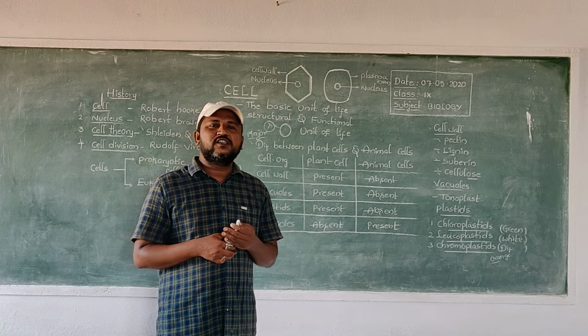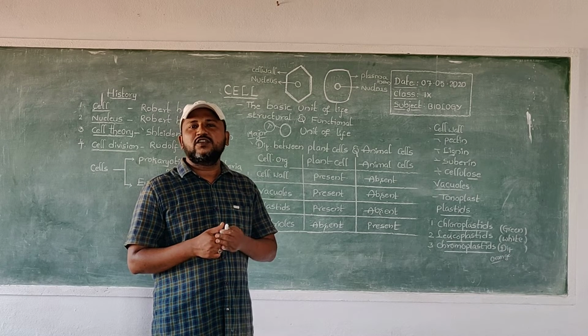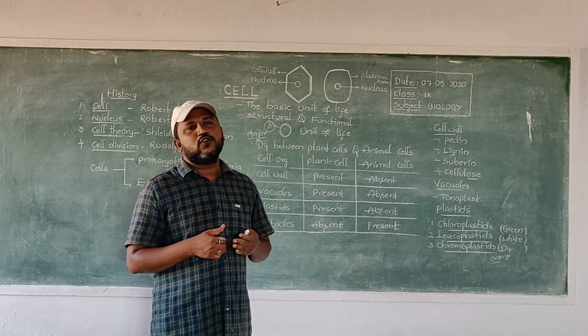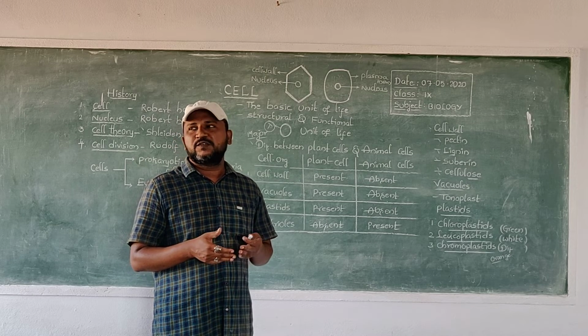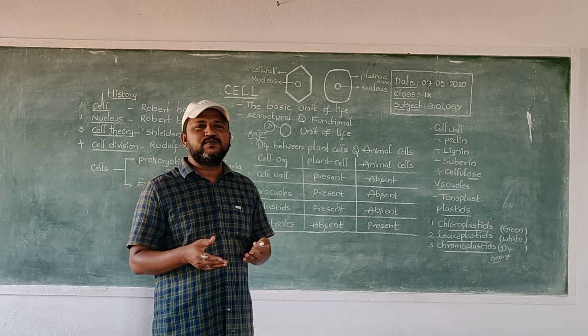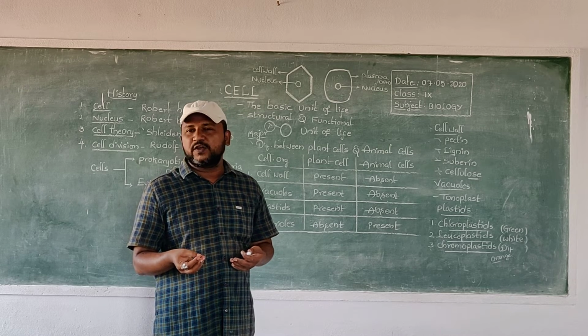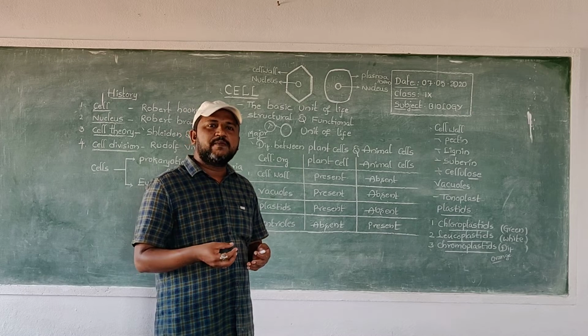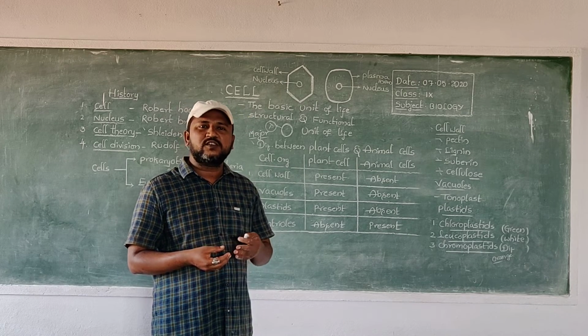What is photosynthesis? This is a 1 mark question in your examinations. Photosynthesis is a photochemical reaction. In this process, plants absorb water from ground level and absorb CO2 from the surrounding environment in the presence of light, and prepare starch.